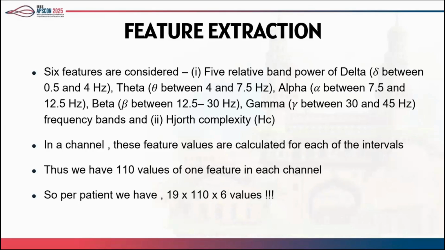In a channel, these feature values are calculated for each of the intervals. So in total, for one patient, we have 19 channels, 110 intervals, and 6 values for these 6 features. So we have these many parameters before.